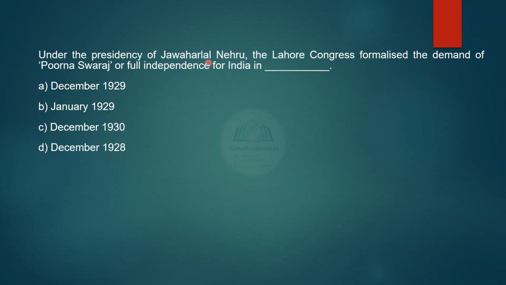Under the presidency of Jawaharlal Nehru, the Lahore Congress formalized the demand of Purna Swaraj or full independence for India in December 29, January 29, December 30 or December 28. Let us see the correct choice. It was option A, December 1929.